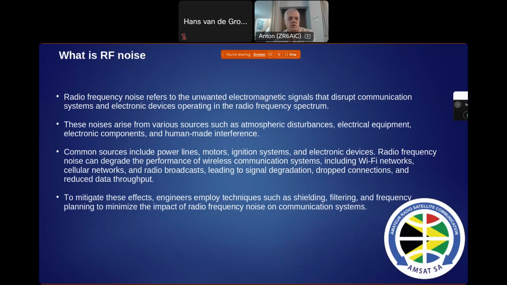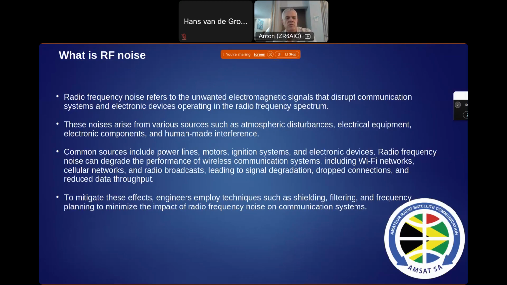These noise arise from various sources such as atmospheric disturbances, electrical equipment, electronic components, and human-made interference. Common sources include power lines, motors, ignition systems, electronic devices.